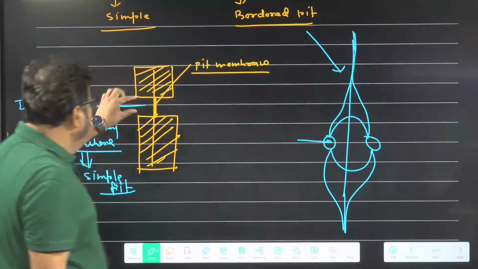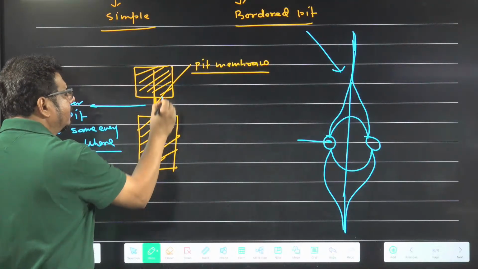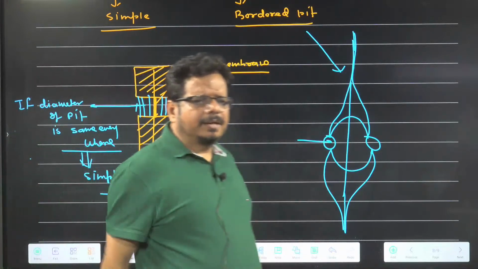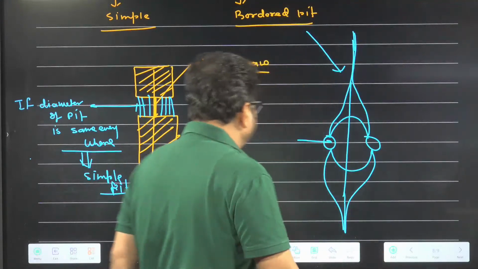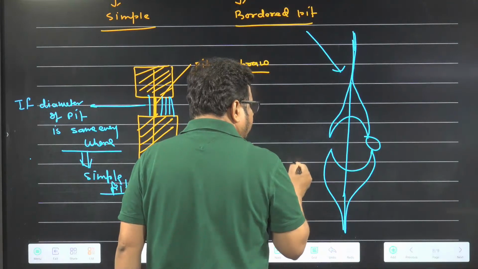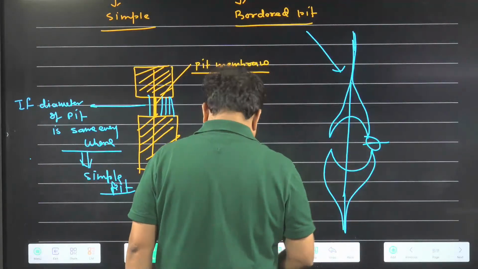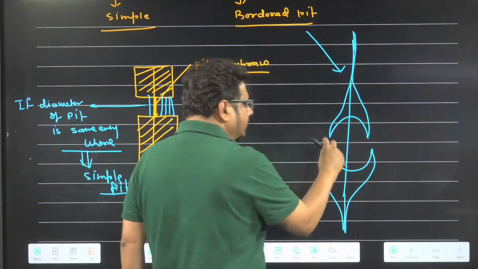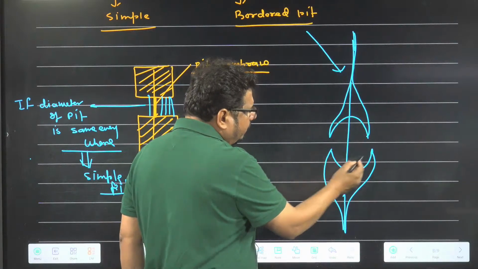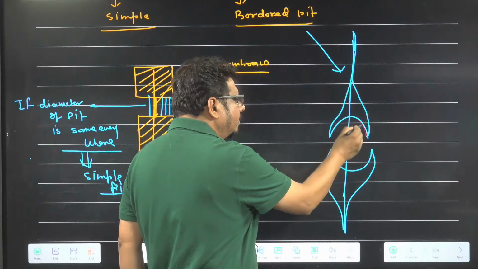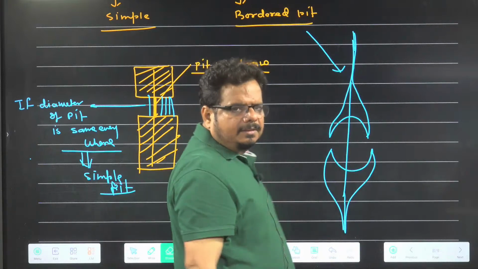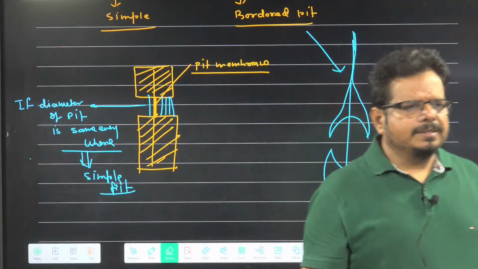So how many types of pit are there? If the pit field has the same diameter everywhere, it is which one? Simple pit. Here you are finding what? This area is less open. This area is more open. So here it is forming a border. See, border formation occurs or not? Border formation occurs. So such kind of pit is called bordered pit.